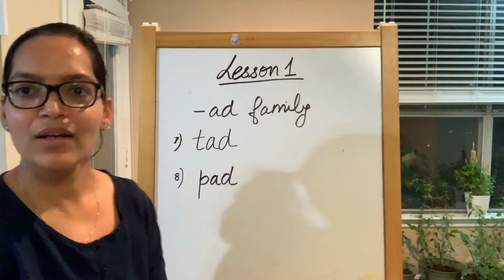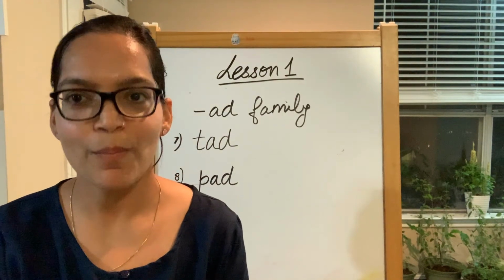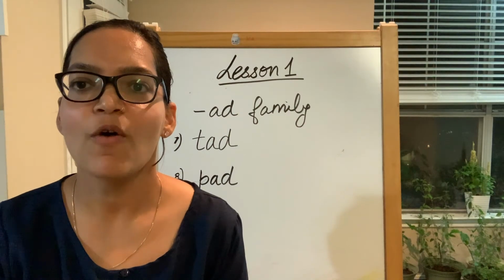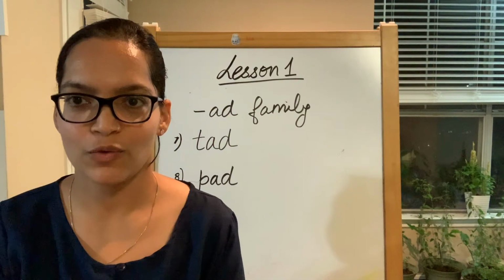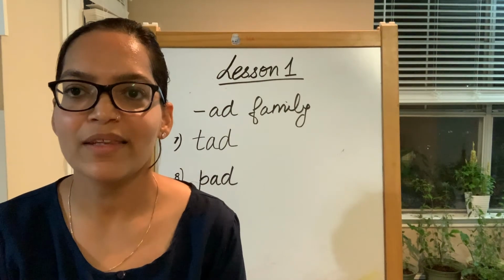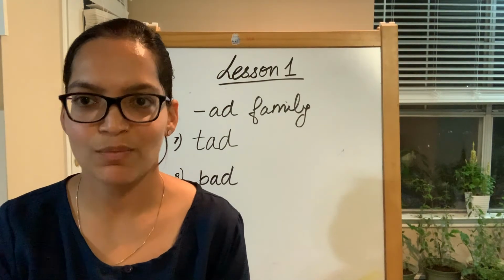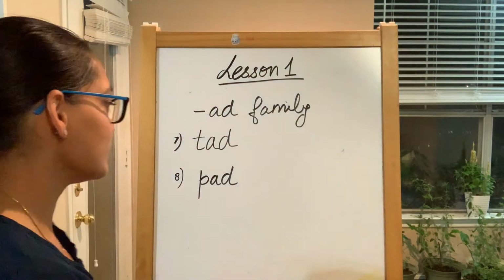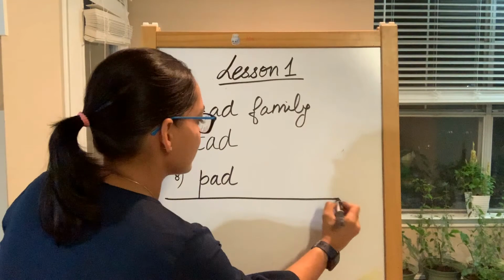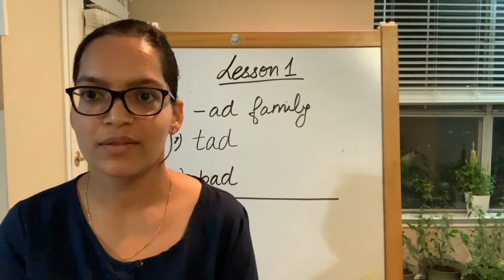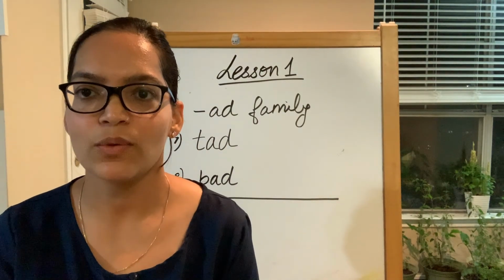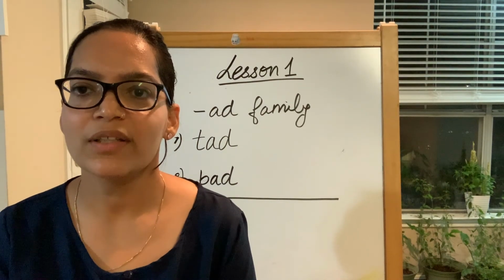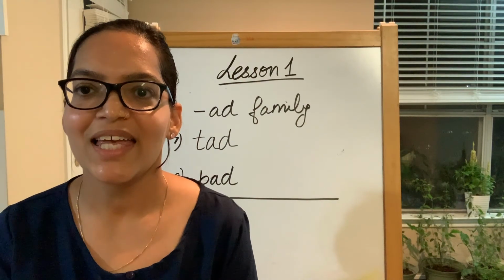Now, once you're done with these words, you're going to practice them. How? You're going to practice each word by writing them 5 times in your notebook. When you write and read them along, it registers in the child's mind. Now keep practicing 5 times. Along with the short vowel sounds, if you practice the sight words, it is going to help you. We're going to cover the sight words in the next family in the next lesson.